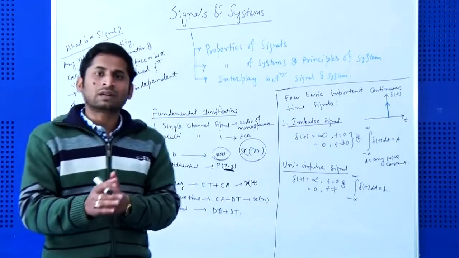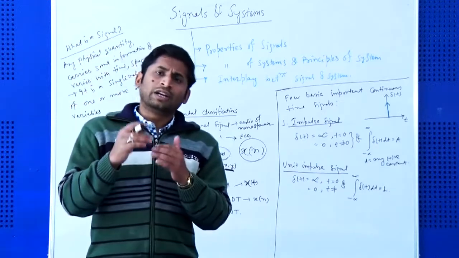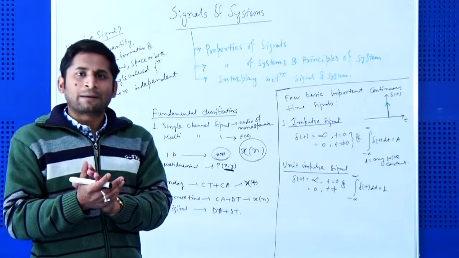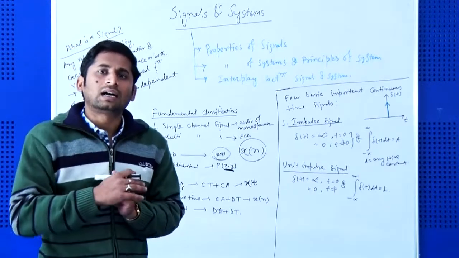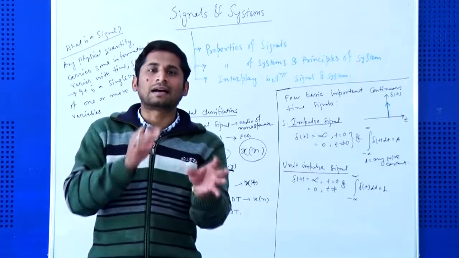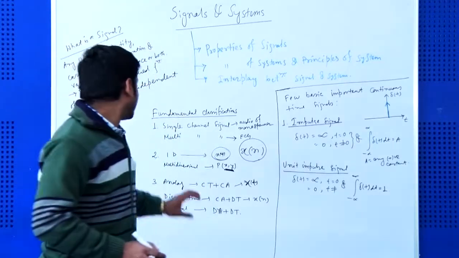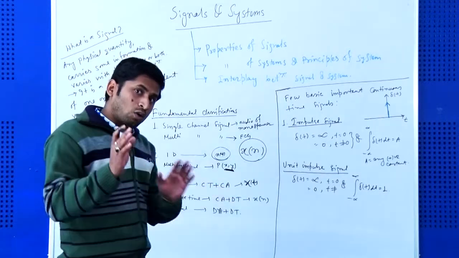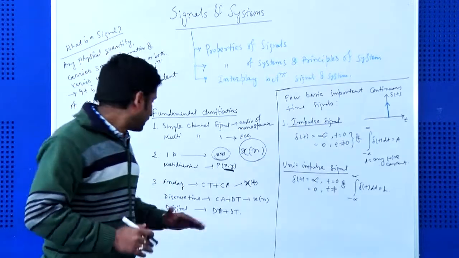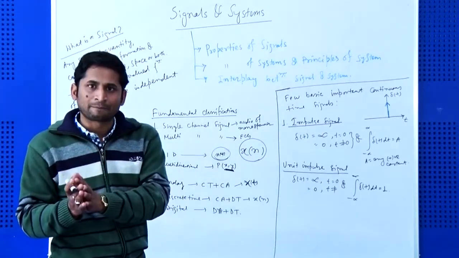Now, next one is the discrete time signal. If a continuous time signal is passed through a sampler, it will produce a discrete time signal. So a discrete time signal is the sampled version of an analog signal. It is continuous in amplitude, but discrete in time.